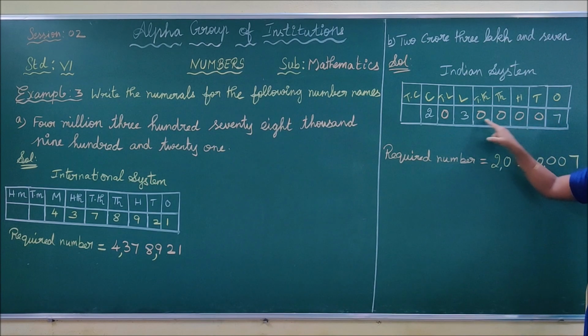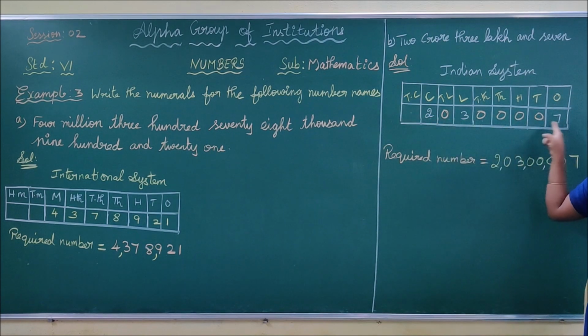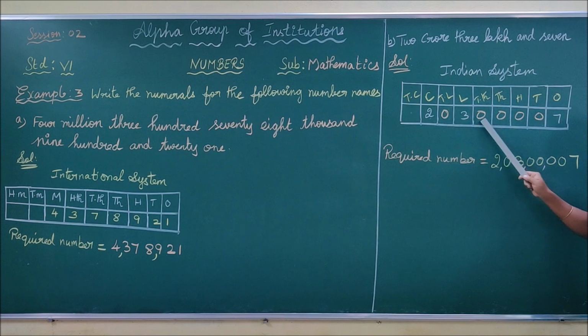What are the remaining places? The remaining places are empty, so we have to put 0 here. Don't put 0 in front of the number, children. You have to add zeros only in between the number. Don't write 0 at the beginning or end places. You have to add 0 in these places. Next, we are going to write this number here: 2, 0, 3, 0, 0, 0, 0, 7.